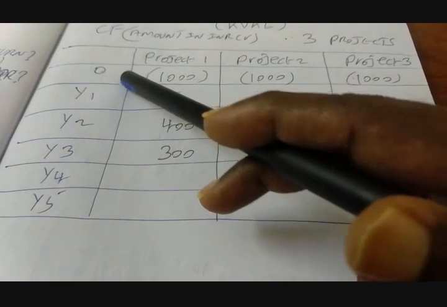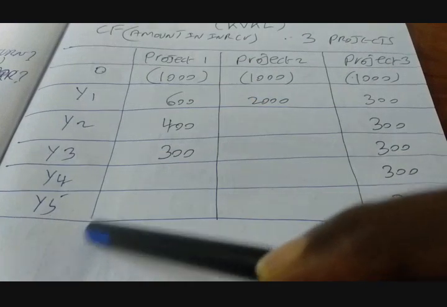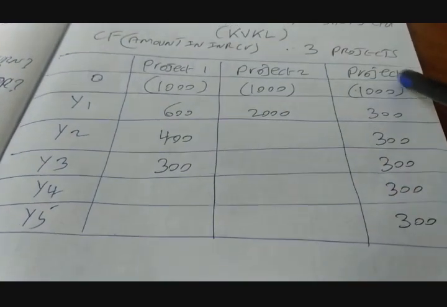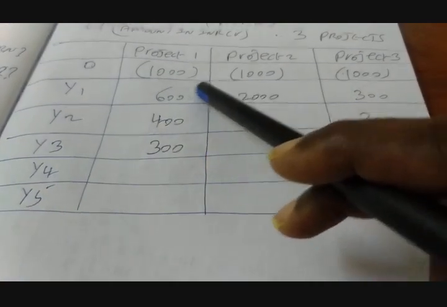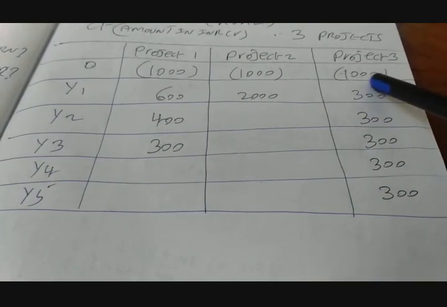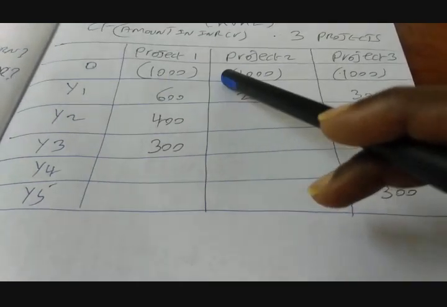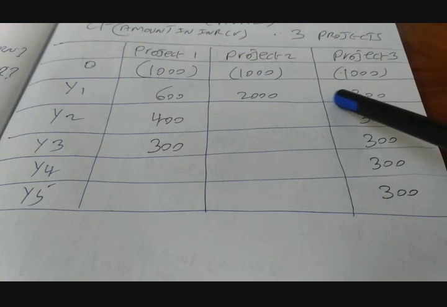There are 5 years, year 1, 2, 3, 4 and 5, and project 1, project 2, project 3. All 3 projects have an equal capital outlay or initial investment of 1000 crores. It is written in brackets because they are cash outflows.